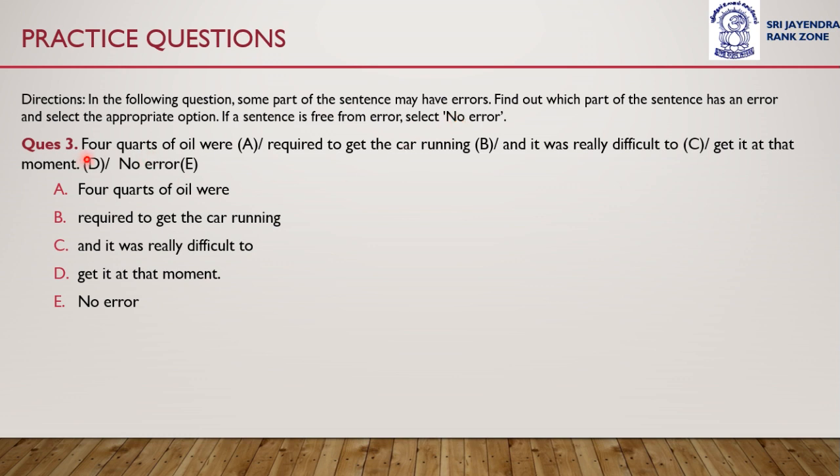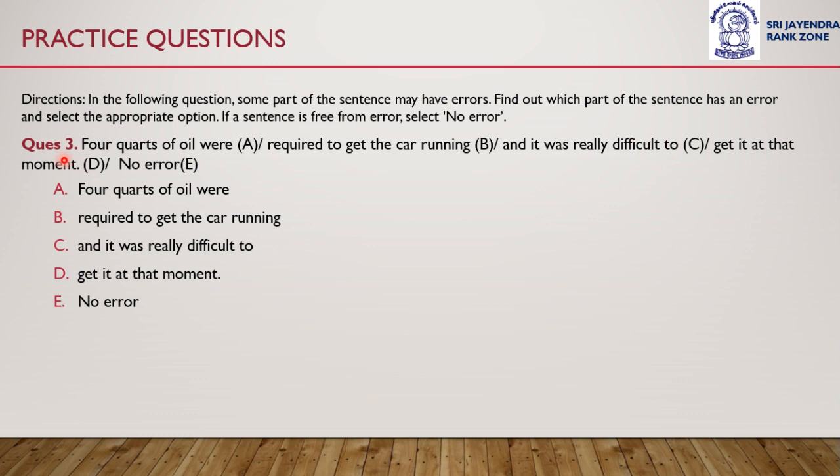So question number 3 is: 4 quarts of oil were required to get the car running, and it was really difficult to get it at that moment.